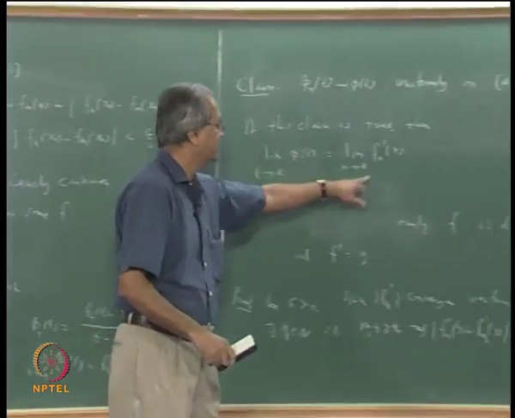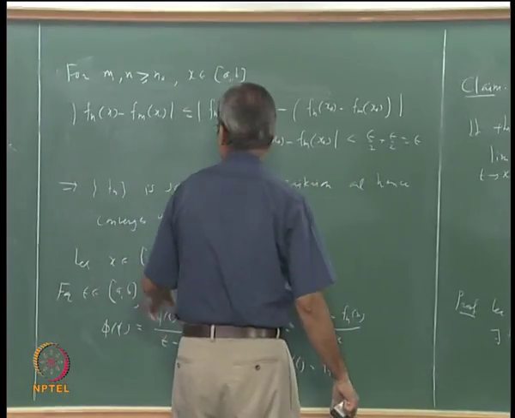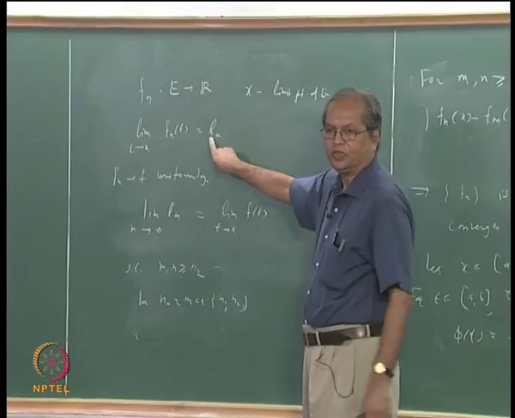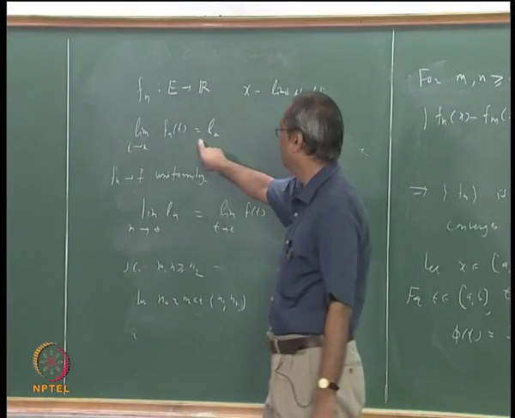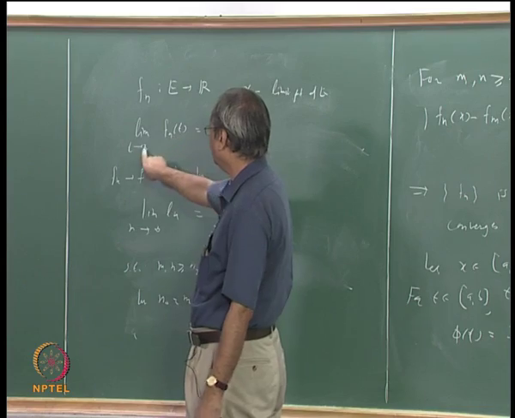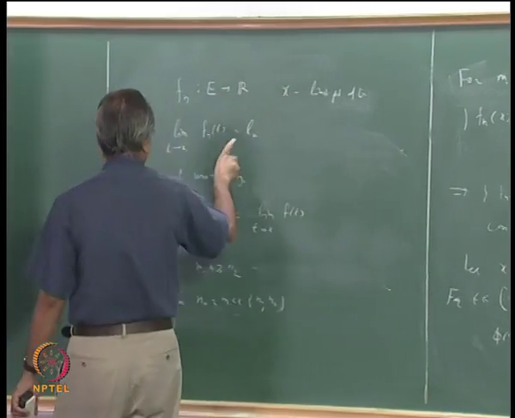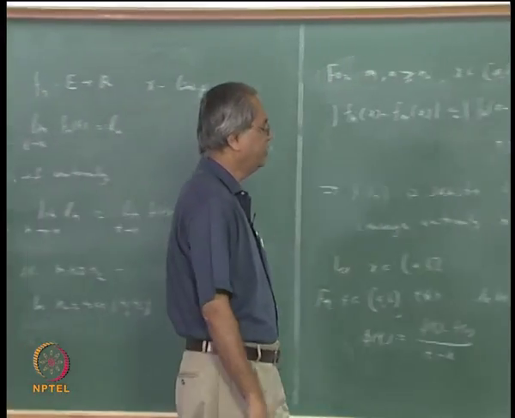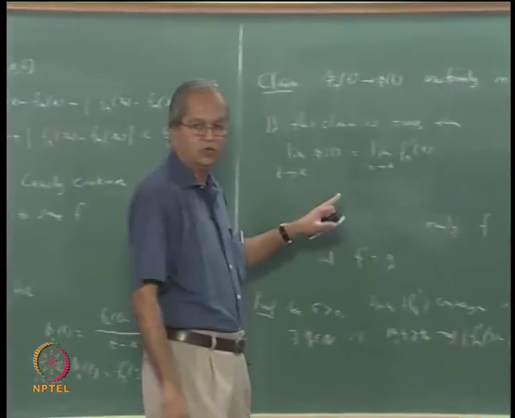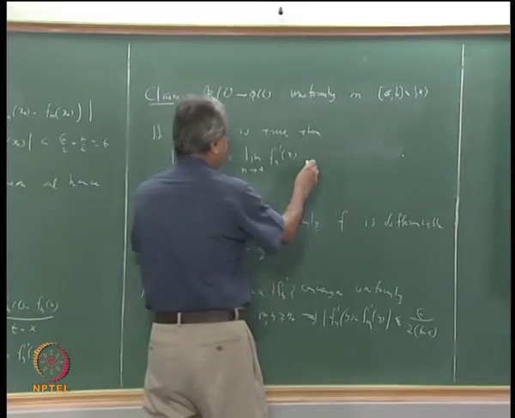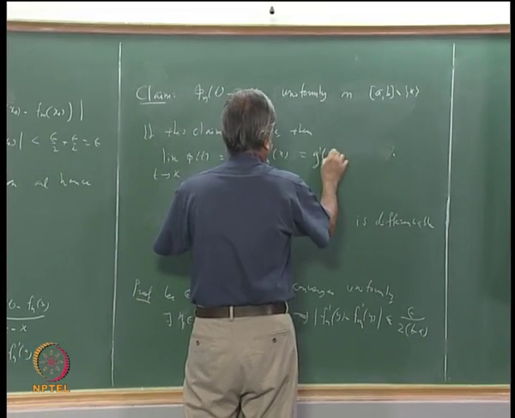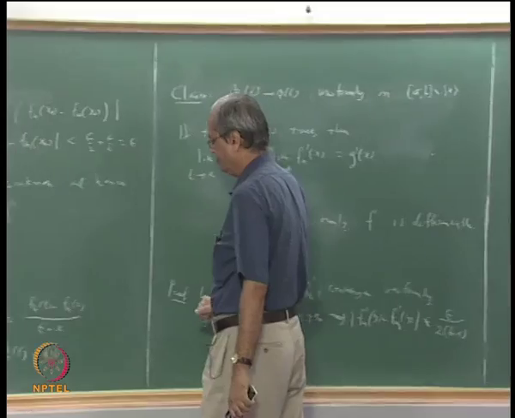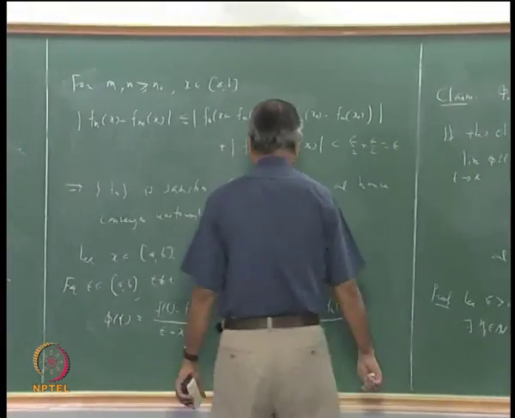Remember, fn prime x takes the place of this ln, since the limit of phi n(t) as t tends to x is fn prime x. But we have already assumed that fn prime converges to g. So the right-hand side is nothing but g(x).